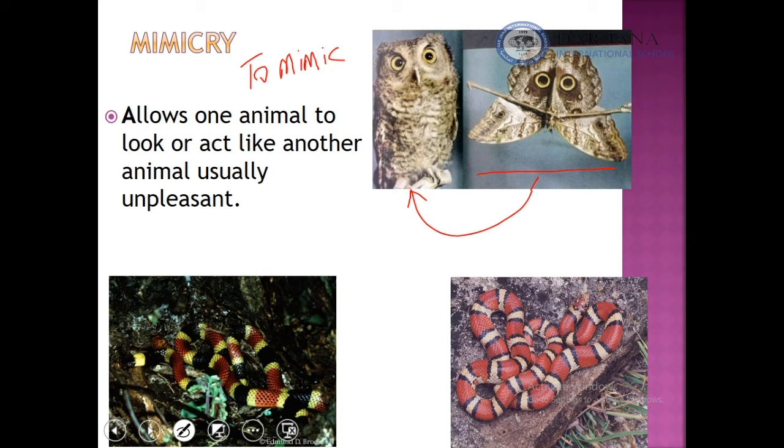Another example, here we have the snake, the coral snake and the king snake. The coral snake is a poisonous one, while the king snake is not. So what will happen here, the king snake will try to mimic the coral one to look like it, so it will not be eaten by other predators, so it will be safe.